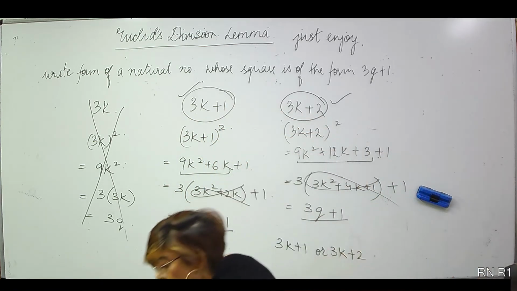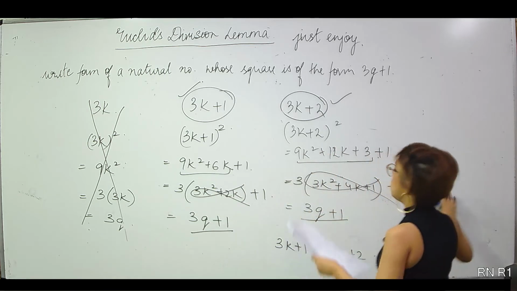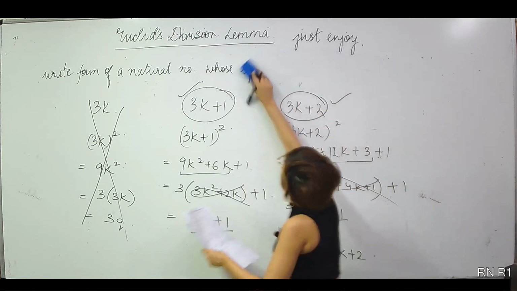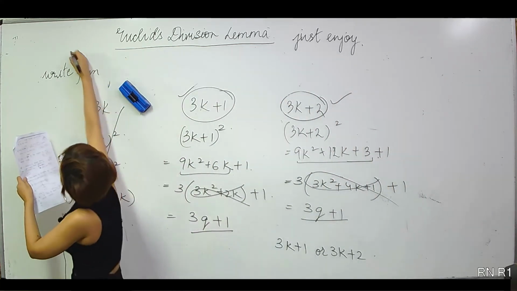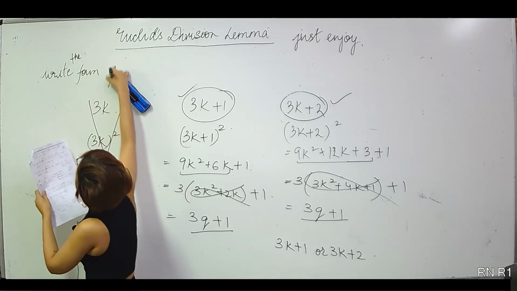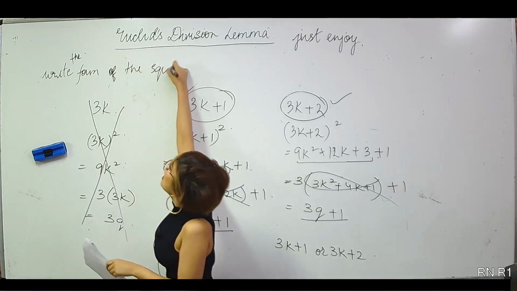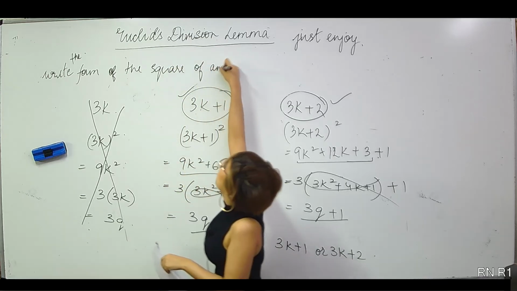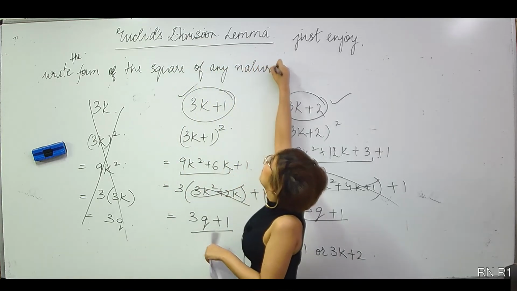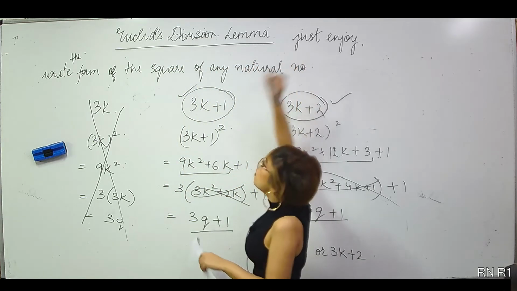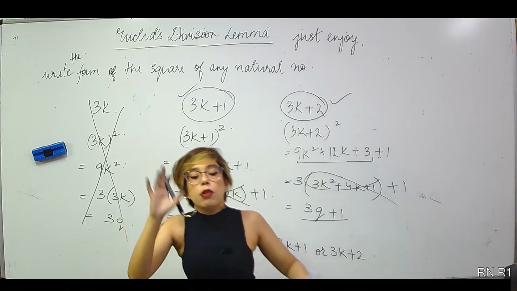Right? Okay. Write on the next one. Write the form of the square of any natural number. Obviously, when I'm talking about the form, I'm talking about divisibility by 3.